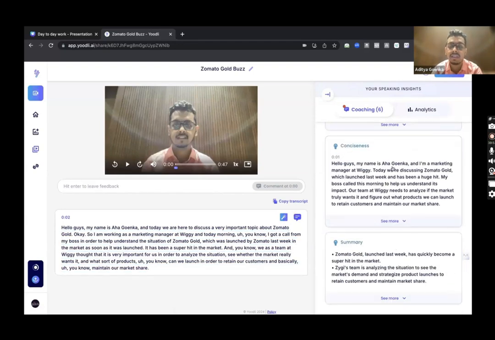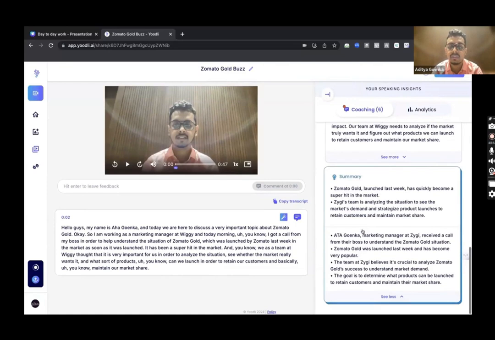So hello, guys. My name is Aditya Goenka and I'm a marketing manager at Swiggy. Today we are discussing Zomato Gold, which launched last week and has been a huge hit. My boss called me this morning. Our team at Swiggy needs to analyze if the market truly wants it and figure out what products we can launch to retain customers and maintain our market share. So this is suggesting a concise way of delivering the same speech. Then summary. It is giving me a summary as well.